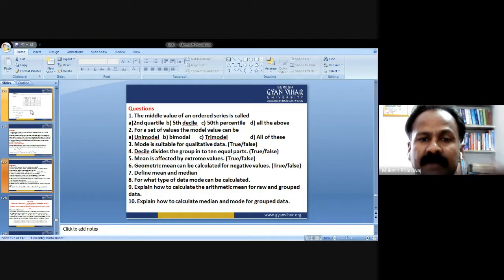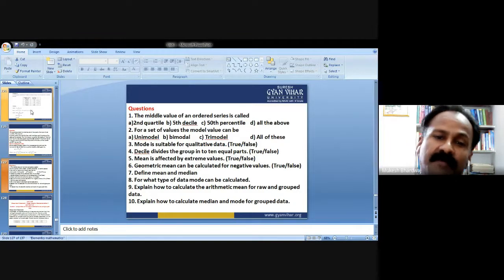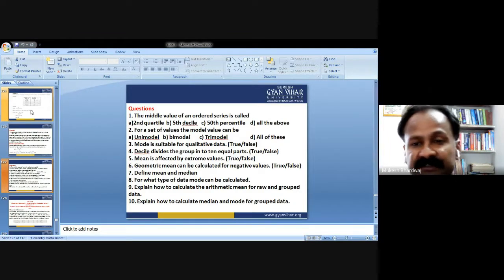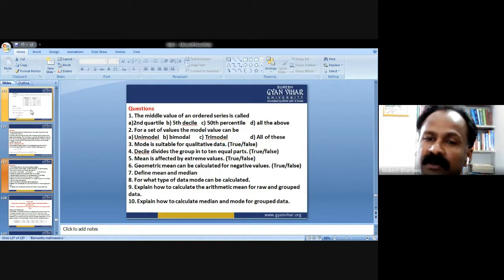So the middle value of an ordered series is called second quartile, fifth decile, fifth percentile, all the above. It can be second quartile, it can be fifth decile, it can be fifth percentile. That means the D option, all the above, is the correct option.